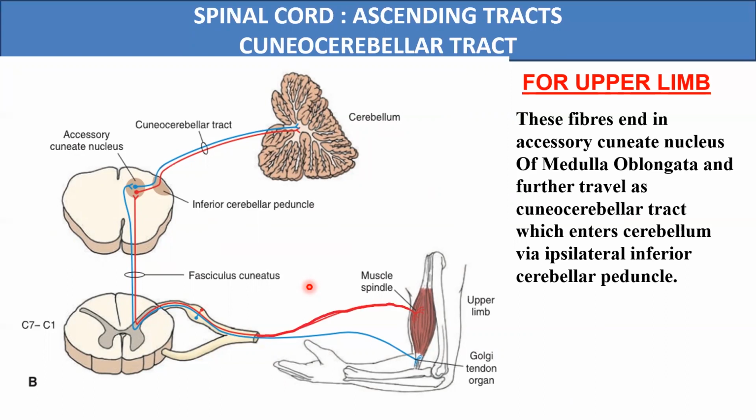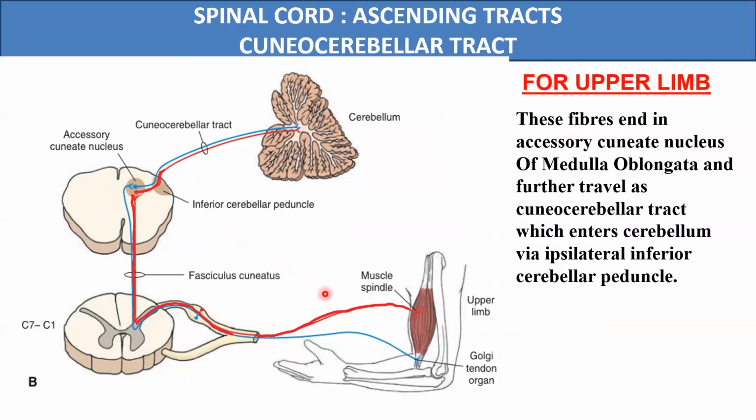Now we can see here the first order neurons in red color, and these first order neurons will not relay in the spinal cord in the C1 to C8 segments, but will travel in the fasciculus cuneatus up to the medulla, and here the first order neurons will relay in the accessory cuneate nucleus of the medulla.